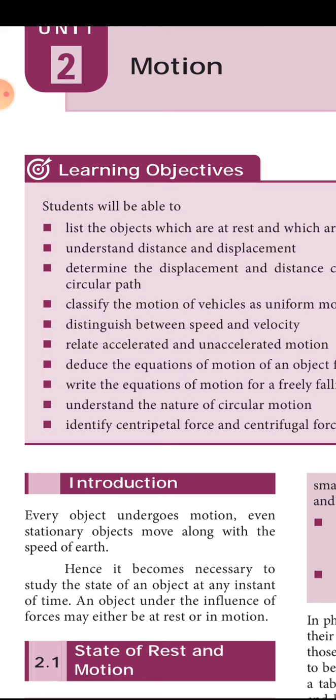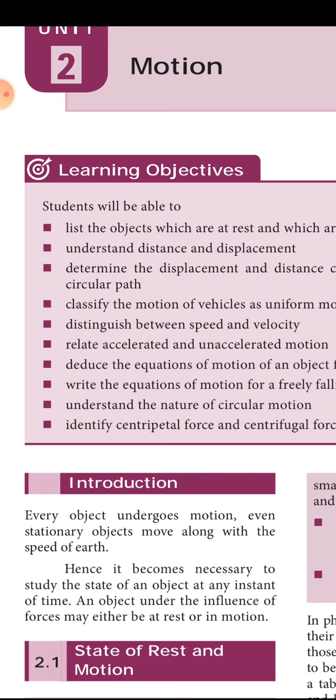Then what is called rest? If the object does not change its position, it is considered at rest. For example, we are seeing the trees and walls; these are not moving at all. So, these are under the condition of rest.